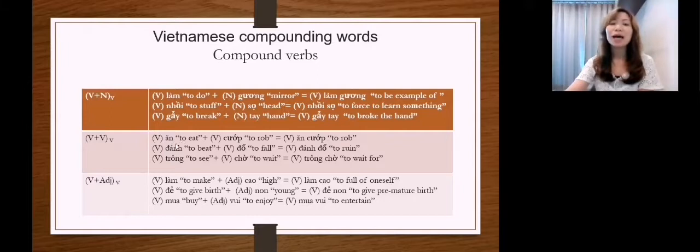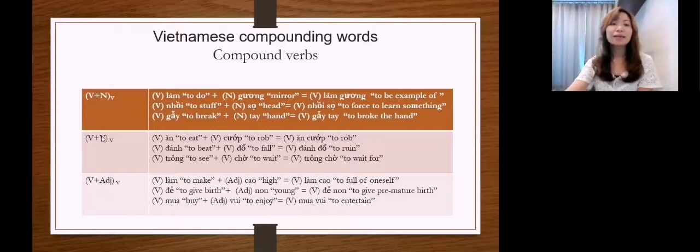Or in the case of verb plus verb, of course we have a compound verb, right? So I have the word đánh, which means to beat, and I combine it with another verb, đổ, which means to overthrow. And I have the compound verb đánh đổ, which means to rule.